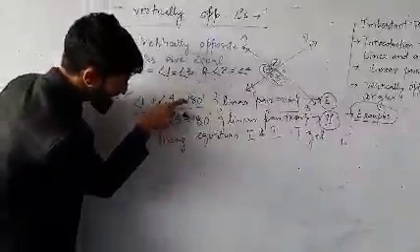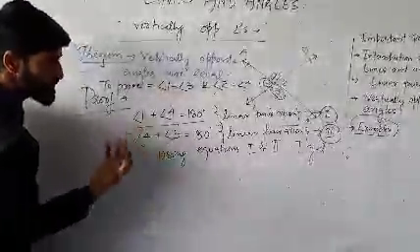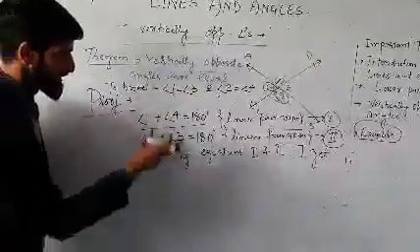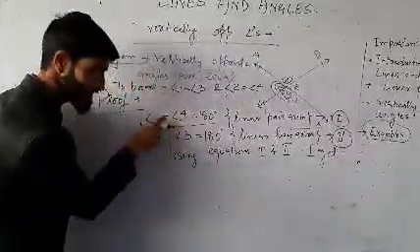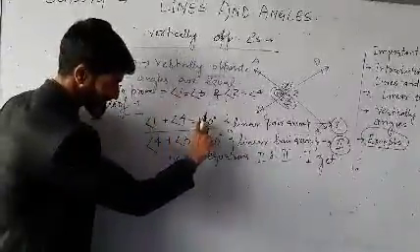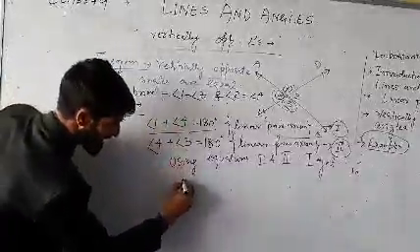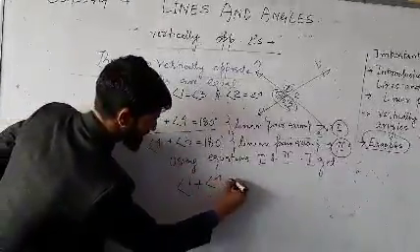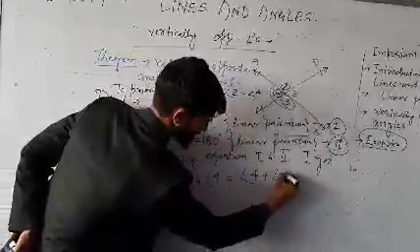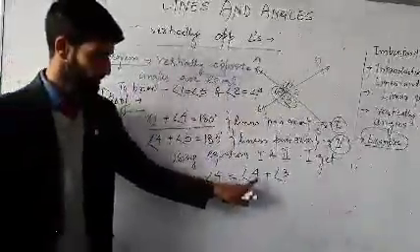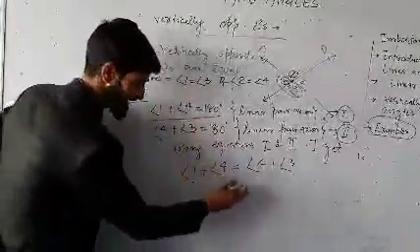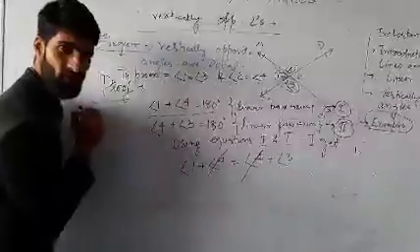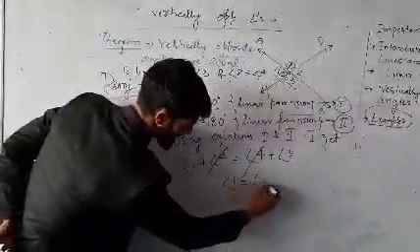You can see that clearly the right hand sides of both the equations are equal. So their left hand sides too will be equal, as Euclid is saying, things which are equal to the same thing are equal to each other. So my angle 1 plus angle 4 will be equal to angle 4 plus angle 3. We can clearly see there is angle 4 on both sides. Same quantity, having same magnitude and same sign on two sides, gets cancelled out. So what's left? Angle 1 is equal to angle 3.